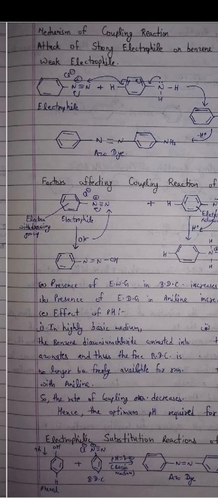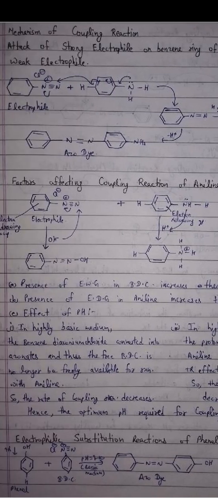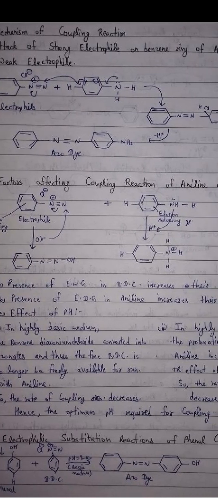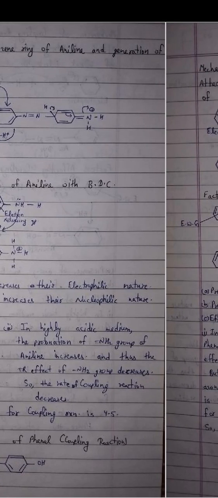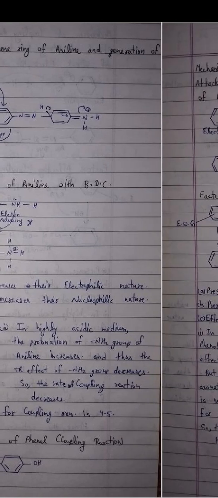Presence of an EWG on BDC increases its electrophilic nature. Presence of an EDG on aniline increases its nucleophilic nature. Effect of pH: in highly basic medium, the benzene diazonium chloride is converted into azonates and thus the free BDC is no longer available for reaction with aniline.